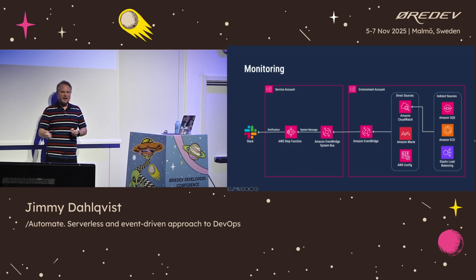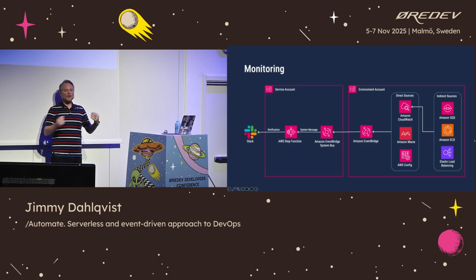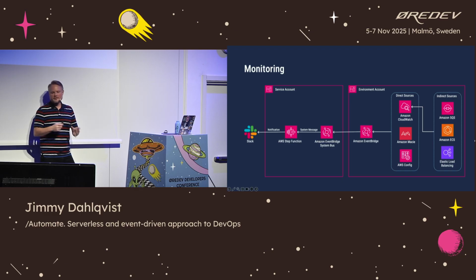So that is if we get a message in one of our DLQs in SQS, if the ECS service is failing, or we have problems with the Elastic Load Balancers. Those events or errors are coming to us over Amazon CloudWatch, so that becomes an indirect source, so to say.